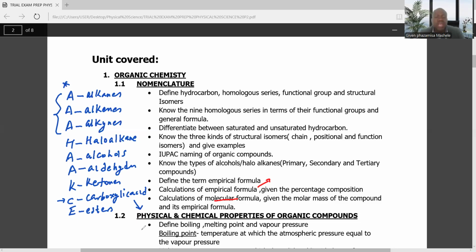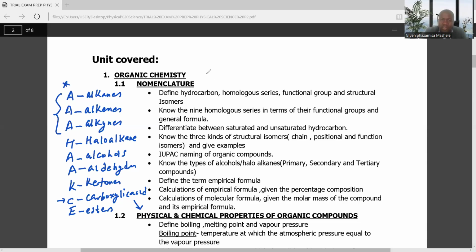Remember I said organic chemistry comes in 3 sections: the nomenclature, the physical properties of organic compounds, and also the organic reactions. But in order to enjoy this, you need to know these 9 homologous series. Under nomenclature, you need to know these homologous series and their functional groups.